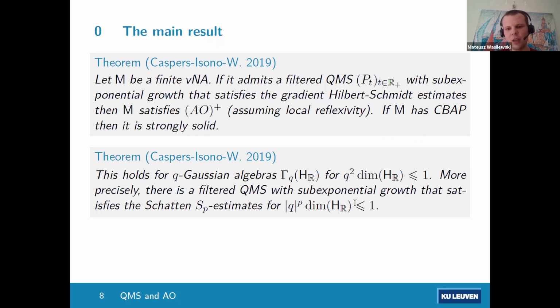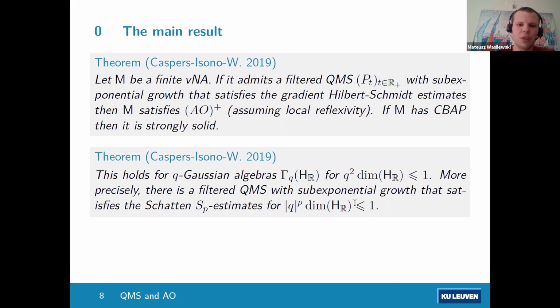So the exact condition is written on the slide. It's that q squared times the dimension of the Hilbert space has to be at most 1. And what is more, we can also exactly compute when the operators that we want to show were Hilbert-Schmidt belong to some Schatten Sp classes. So this is a bit more general.